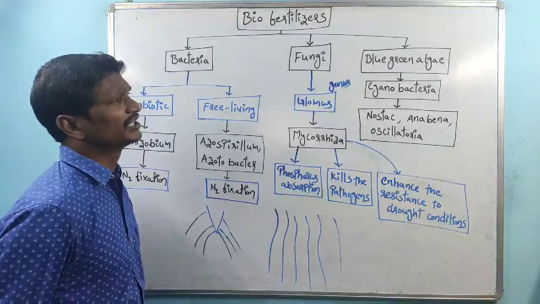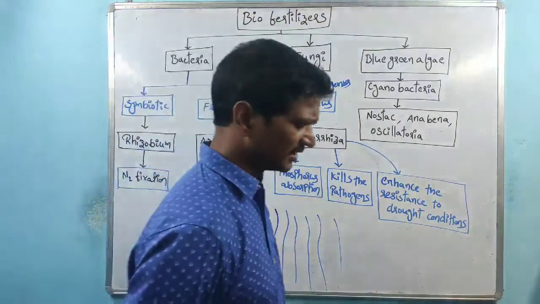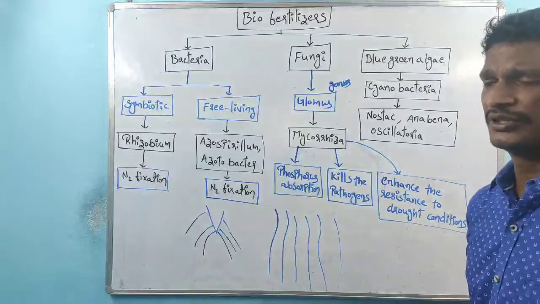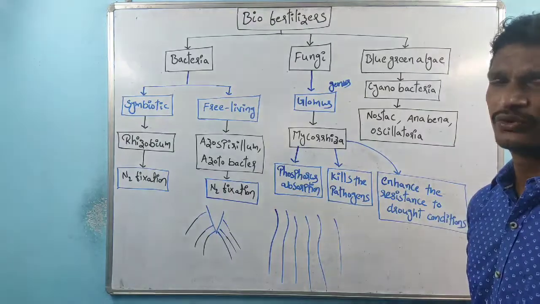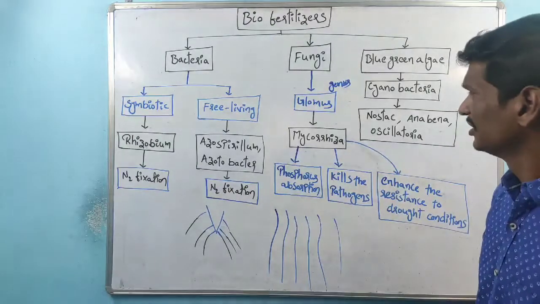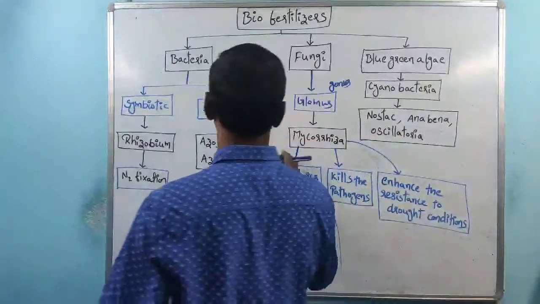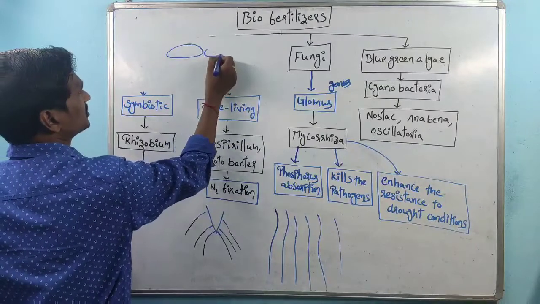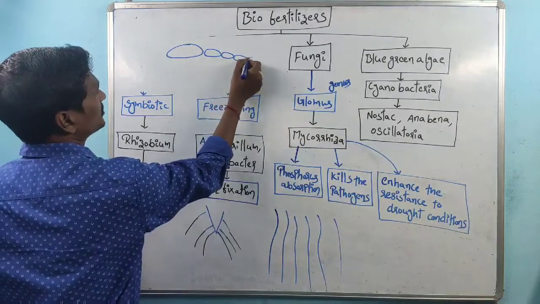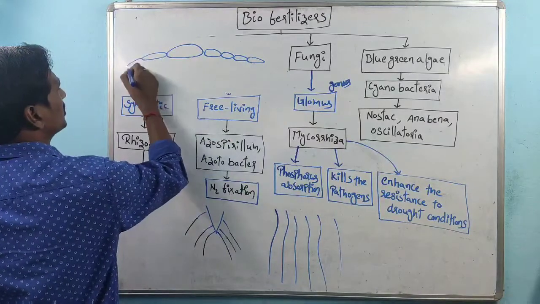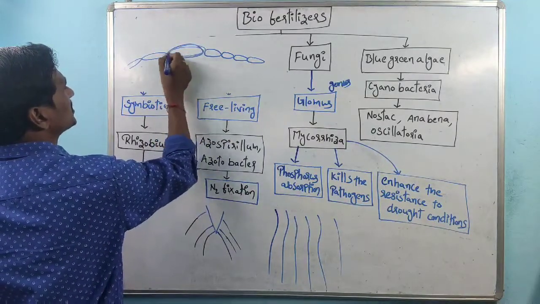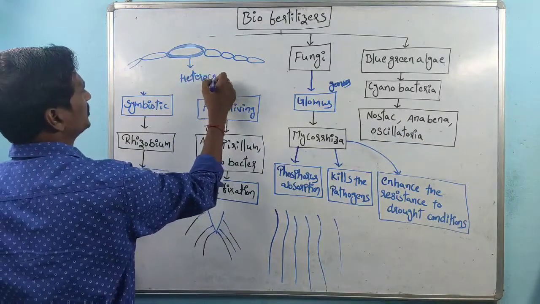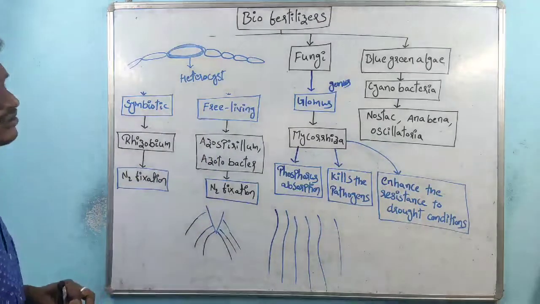And next one is the blue-green algae. We know about blue-green algae. This is one of the cyanobacteria which shows the first oxygenic photosynthesis process, right? These form filamentous structures. Some of the cells are vegetative cells, and some are very thick and large cells. These cells are called heterocyst cells.